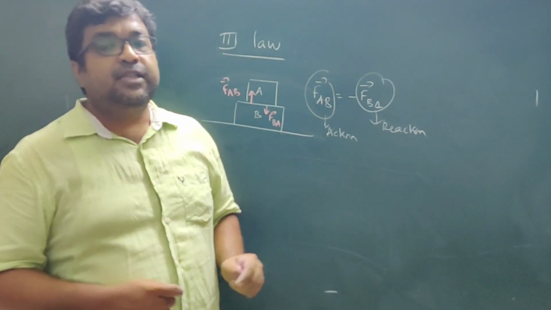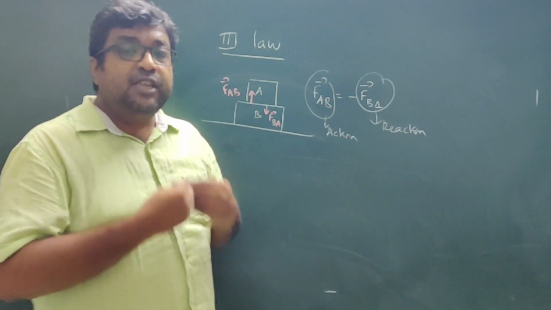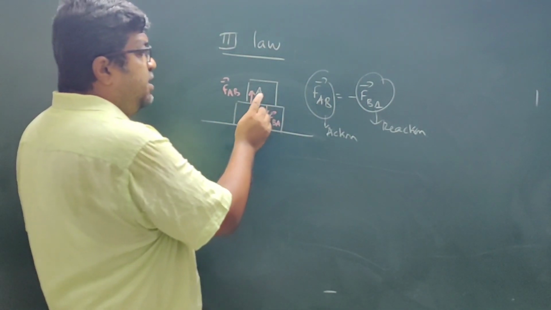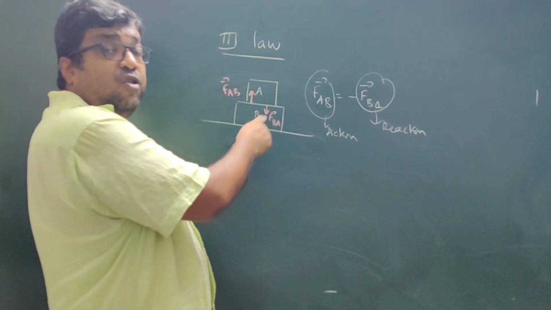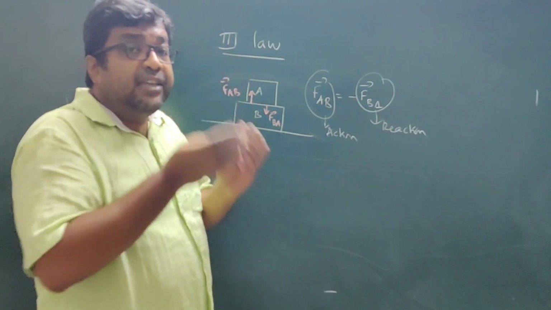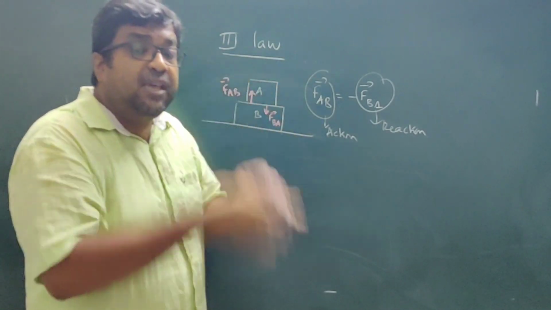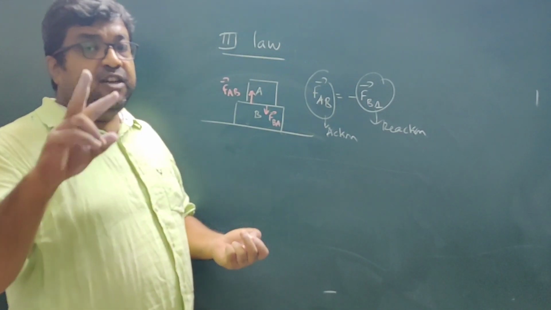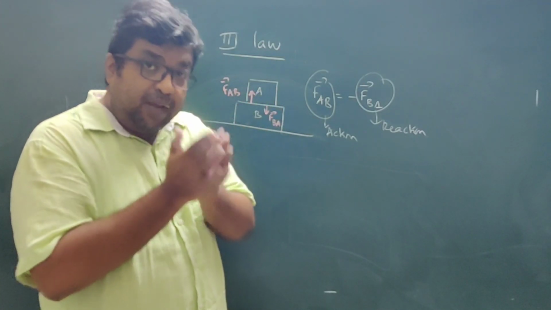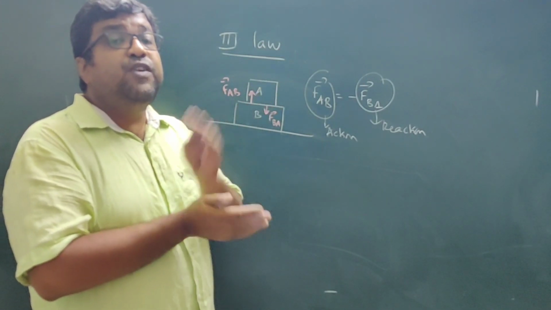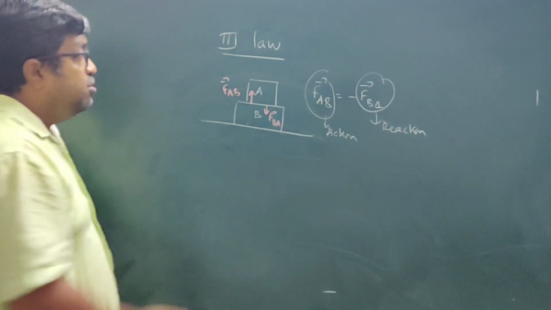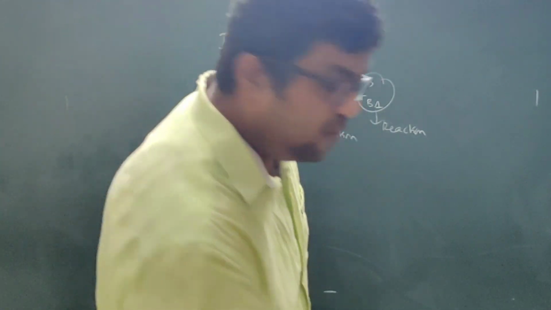The other important thing is that action and reaction always take place on different bodies. Suppose I take the action of A on B, then the reaction is on A. If the action is taking place on B, the reaction is taking place on A. Action and reaction will never take place on the same body. They always occur in pairs, on different bodies, never on the same body. This is a very important concept. So this is all about Newton's third law.